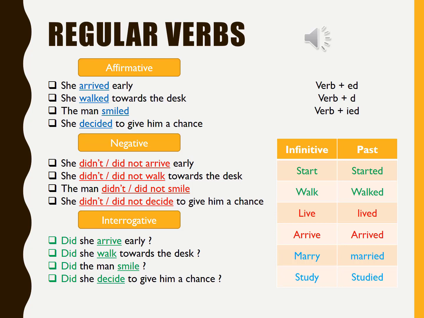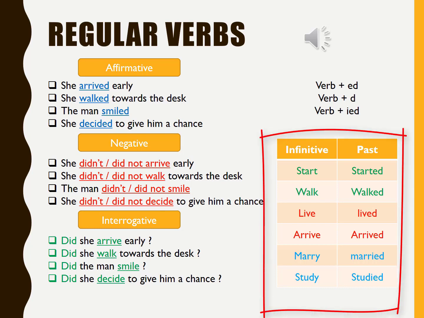Now, the verbs which are colored blue are in the past. We know they are in the past because at the end we have ed. So on the right we see a rule. We could have verb plus ed, or verb just plus d, or verb plus ied.